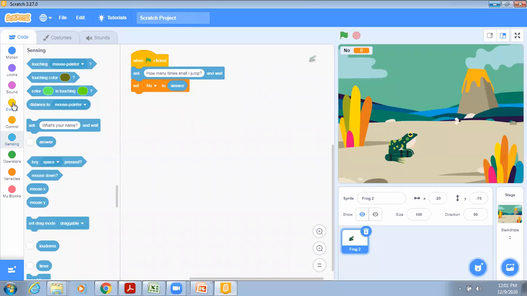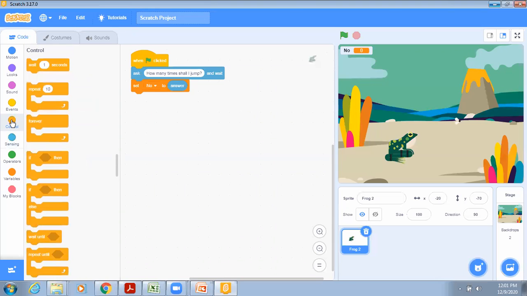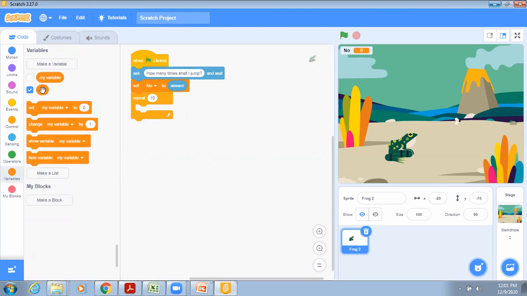So we will go to controls and drag the repeat block, the same block which we used last time. This time we have to repeat it for the number of times stored in answer.